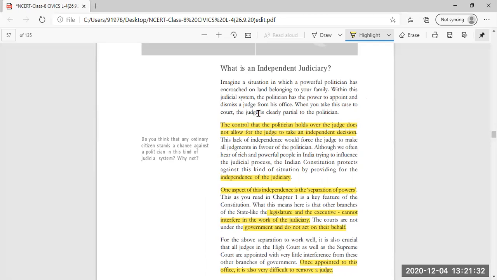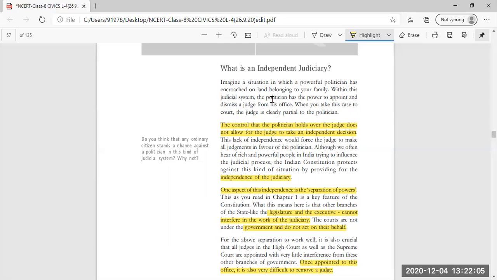Within this judicial system, the politician has the power to appoint and dismiss the judge from his office. When you take this case to the court, the judge is clearly partial to the politician. You have to imagine the situation: if the land belonging to you has been forcefully taken by the politician, and that politician has great influence in appointing or dismissing judges, then what do you think?